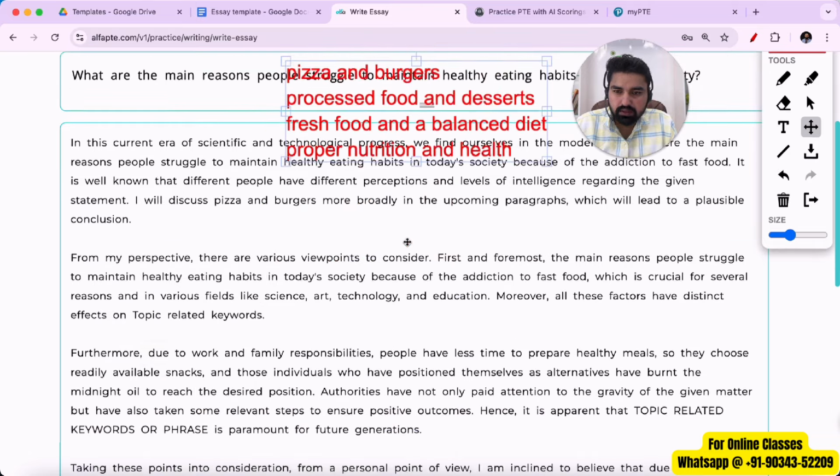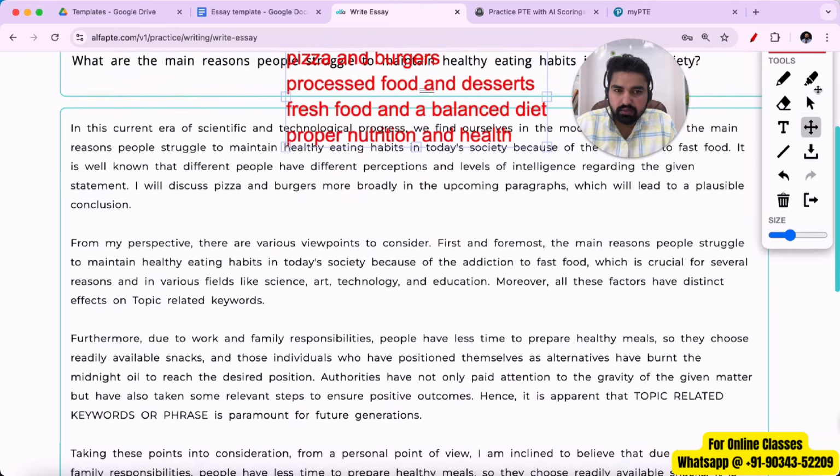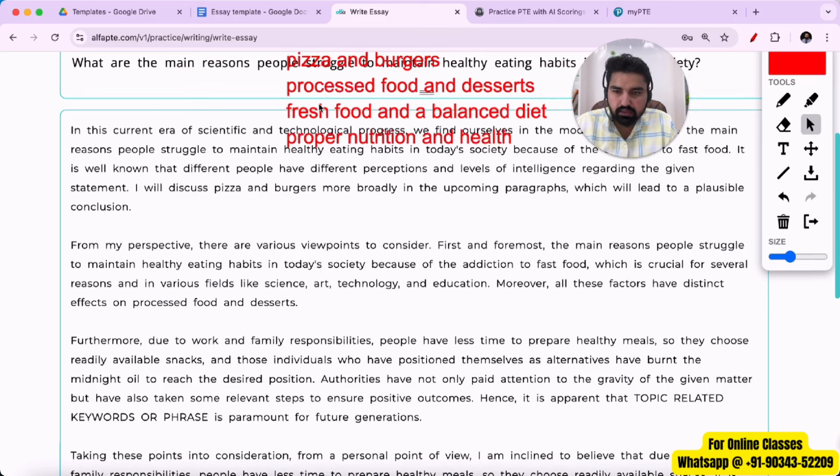And the next keywords we have is processed food and dessert. Moreover, all these factors have distinct effects on, over here, on processed food and desserts, right?